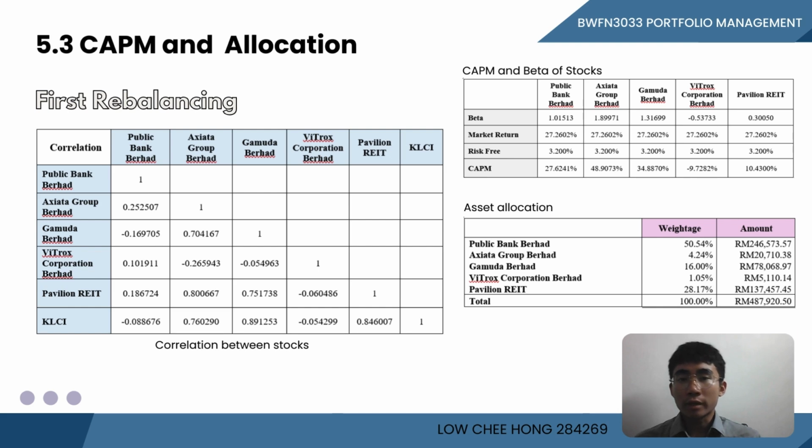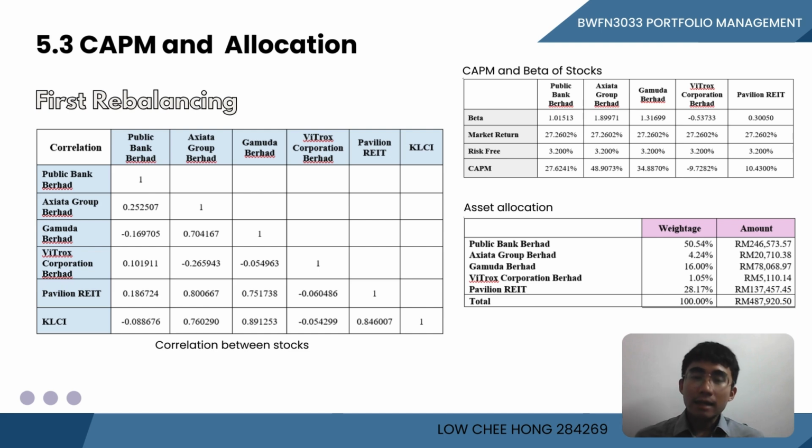Pavilion REIT, the newly acquired share, has a relatively low beta when compared to the other share. This implies the minimal volatility of the Pavilion REIT stock price in relation to the market. Furthermore, its expected return is less than the market return, making it an excellent investment. Axiata Group has the highest beta. It is risky and may provide a larger return, but it can also result in the huge loss if the overall economy is failing. In comparison, Vitrop Corporation beta is negative, showing that it was likely to go in the opposite direction of the market.